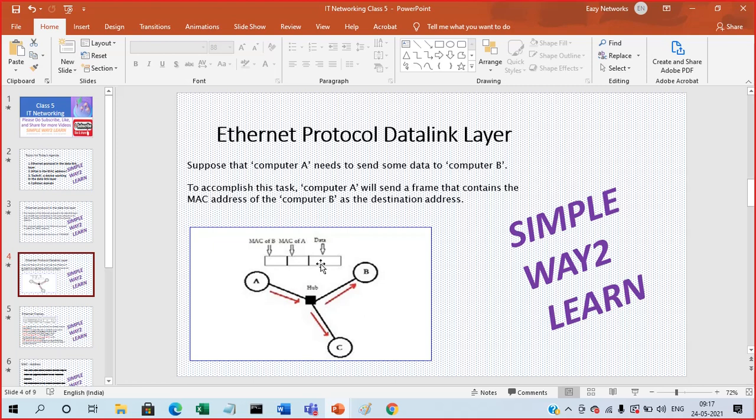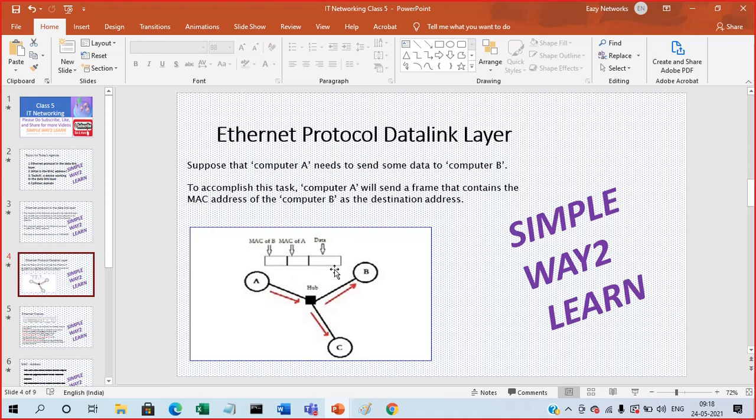One user sends the data "hi". A sends the data hi to B in the form of a frame. In layer 2, what is required is the MAC address of A, meaning the source MAC address, and it also needs the destination MAC address.